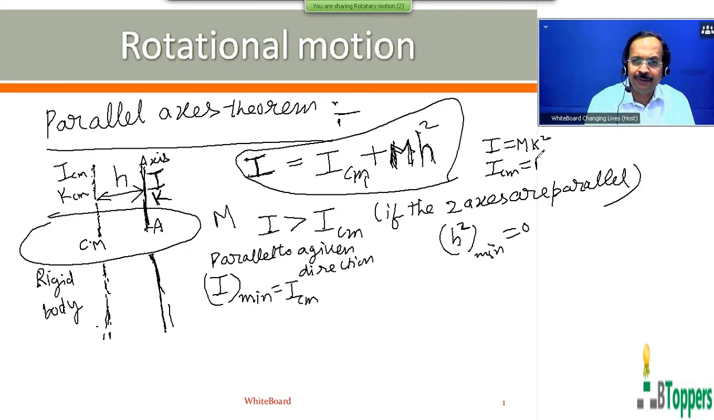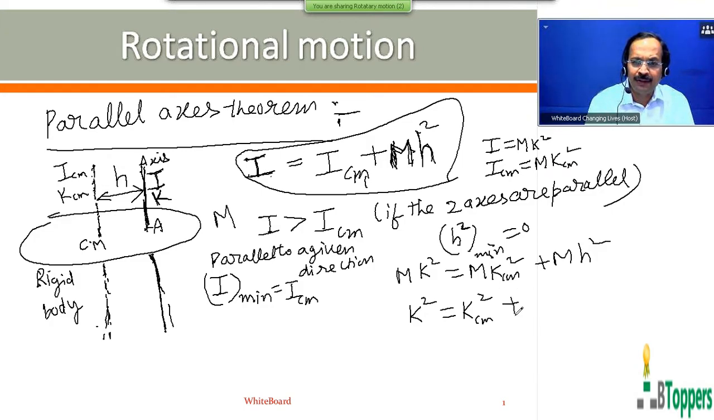So ICM can be written as mkcm square. So if you substitute these values in this equation, we can write I equal to mk square, and on the right side, mkcm square plus mh square. So if you divide this equation by the total mass m, you get k square equal to kcm square plus h square.